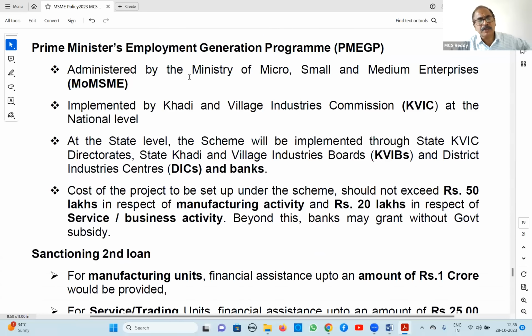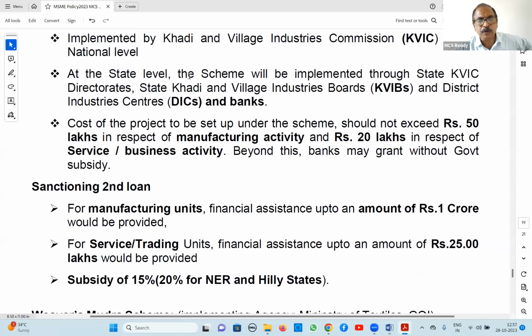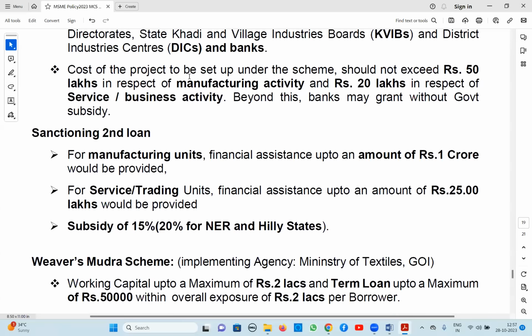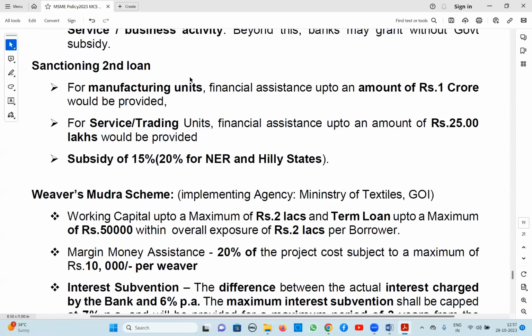PM EGP, two schemes, that is the former one and the next second loan also. First one, 50 lakhs and 20 lakhs: 50 lakhs for manufacturing and 20 lakhs for service sector. And on first loans, subsidy is 35% in rural and 25% in urban. Second loan is up to 1 crore for manufacturing and up to 25 lakhs for service sector. Here subsidy is 15%, 20% in case of northeastern and hill areas. This is about PM EGP.